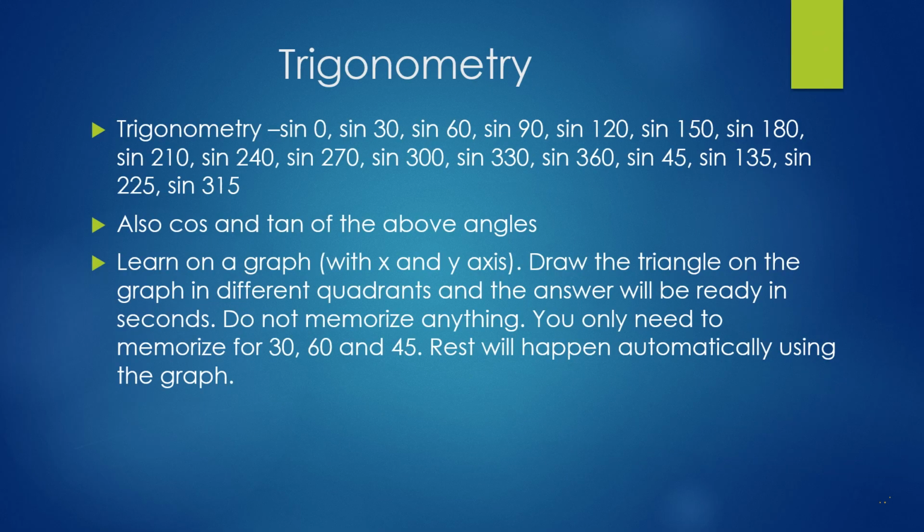In this video, we will learn to find sine, cos and tan of angles that are multiples of 30 using a graph. We won't use the regular formulas in mathematics because they are difficult to memorize and remember. We'll just use the graph and you'll see how simple it is. And you can apply the same for multiples of 45 degrees.